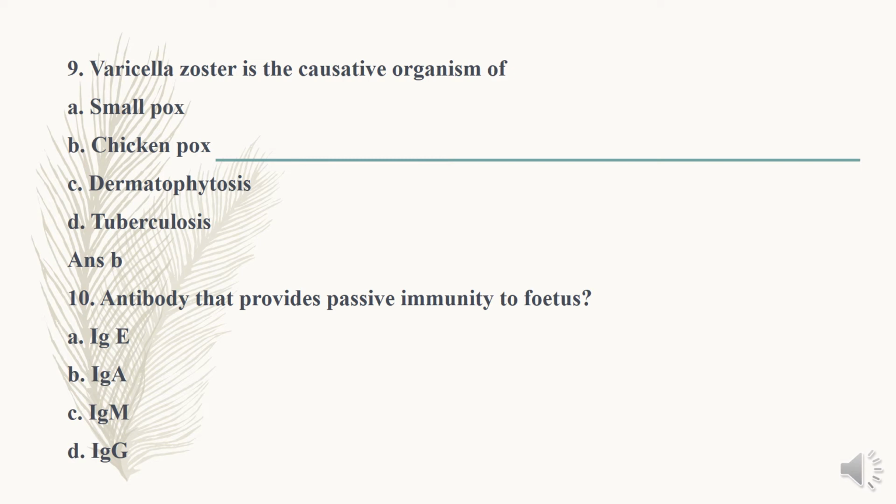10th question. The antibody that provides passive immunity to the fetus. The antibody that passes through the placenta is IgG. So the antibody that provides passive immunity to the fetus through the placenta is IgG. So the answer is option D.